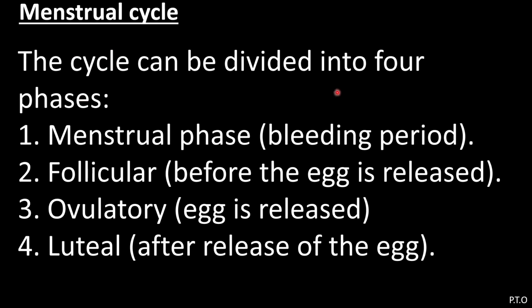The menstrual cycle can be divided into 4 phases. The first one is the menstrual phase, also called the bleeding period. The next is the follicular phase, before the egg is released. The third one is the ovulatory phase, when the egg is released, and the fourth one is the luteal phase, after release of the egg. Now we'll see the phases one by one in brief.